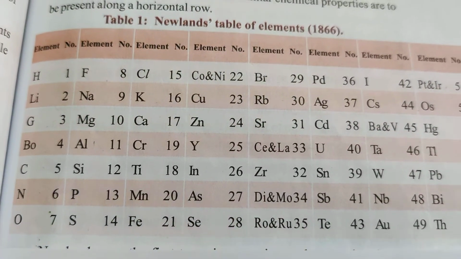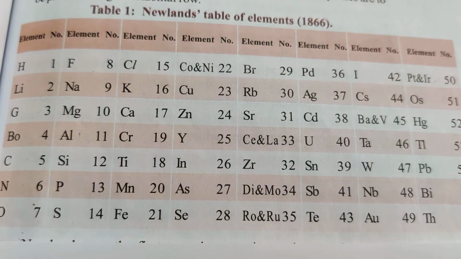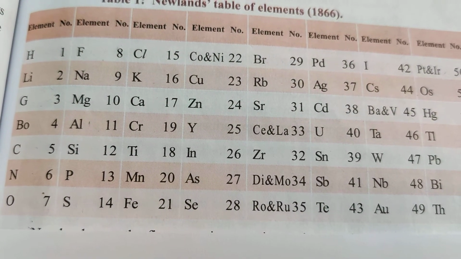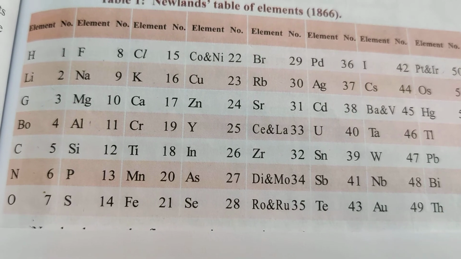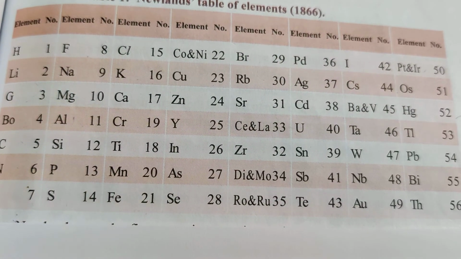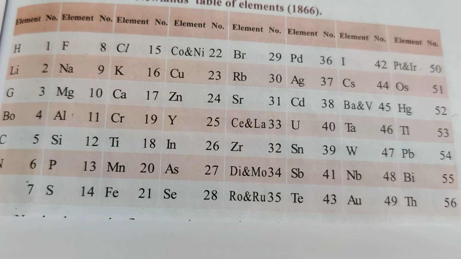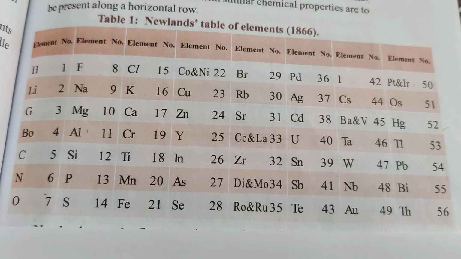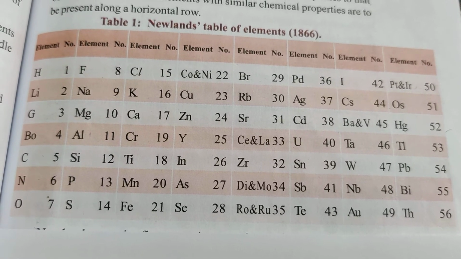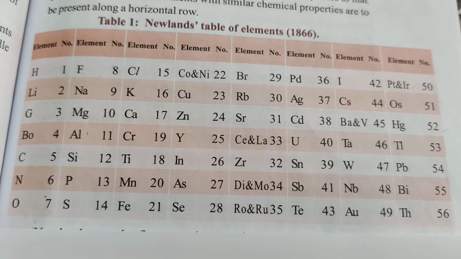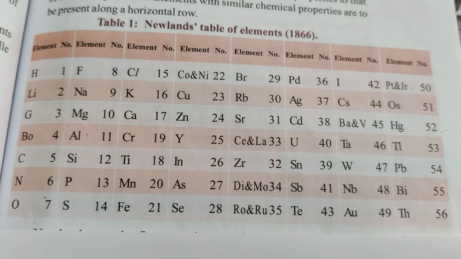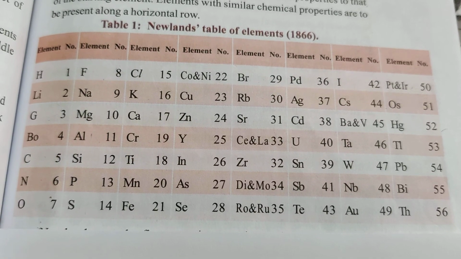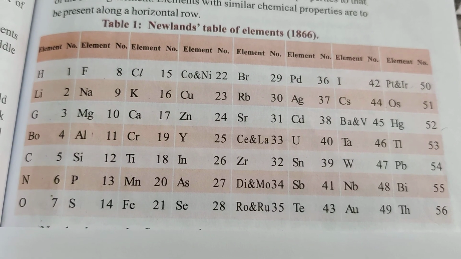Due to that, he forced some of the elements. This property made him force all the elements into this octave pattern, sometimes without caring about similarities. So some elements don't have similar properties, even though like music the notes repeat. This property made him force all the elements to be arranged in this way. So these are the limitations of Newlands' law of octaves.